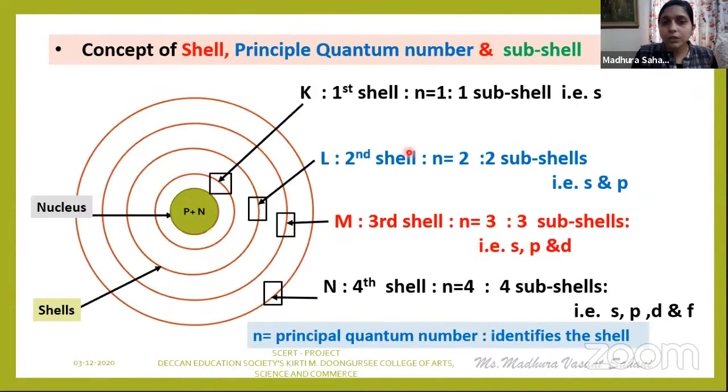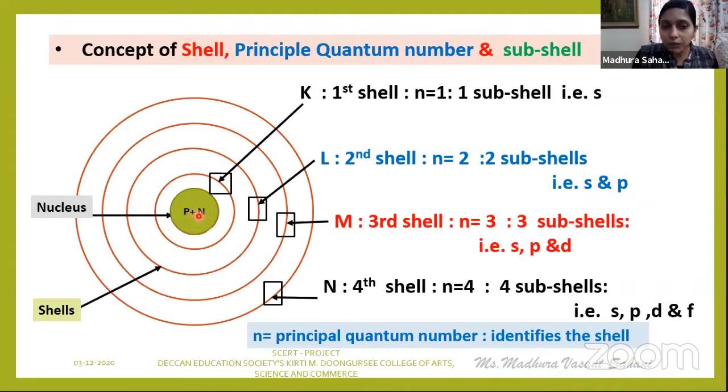Now, just look at this diagram. It is a diagrammatic representation of the structure of atom. You have to remember this diagram throughout this topic till we complete the entire topic. And it's very easy to remember the diagram. So this is about the structure of atom. Atom shows presence of nucleus at the center. Nucleus shows presence of proton and the neutron. Neutrons are chargeless, protons are positively charged. Therefore, the entire nucleus is positively charged.